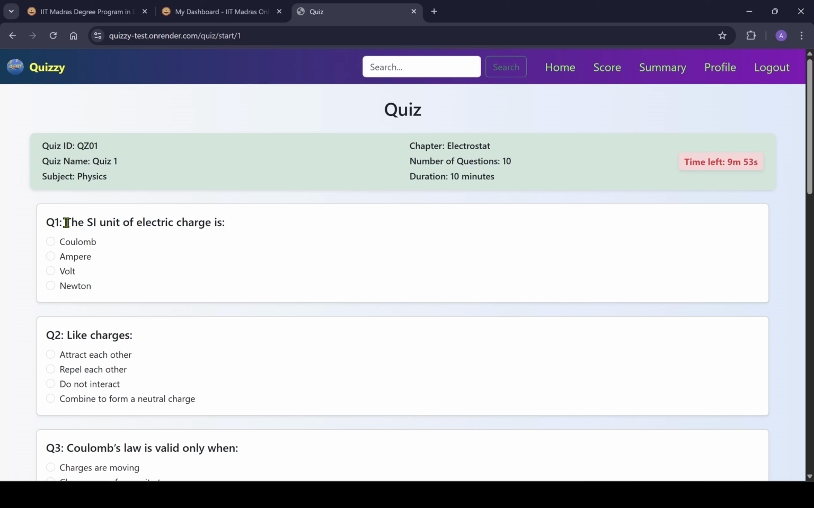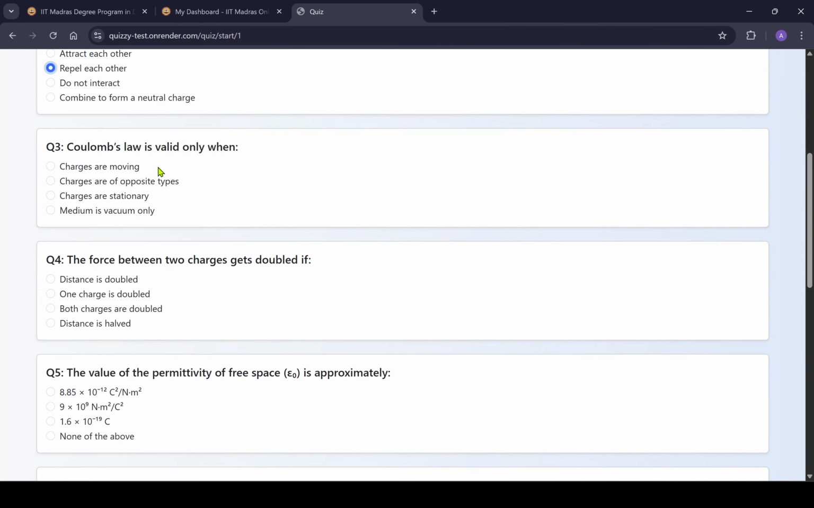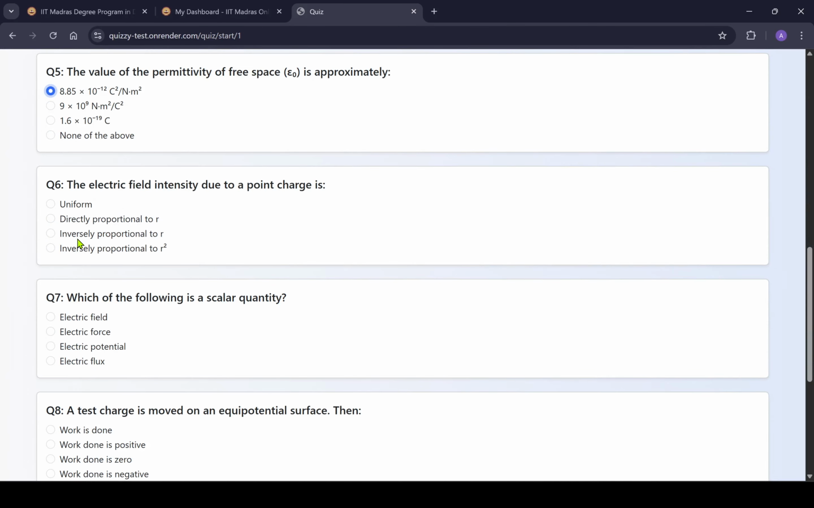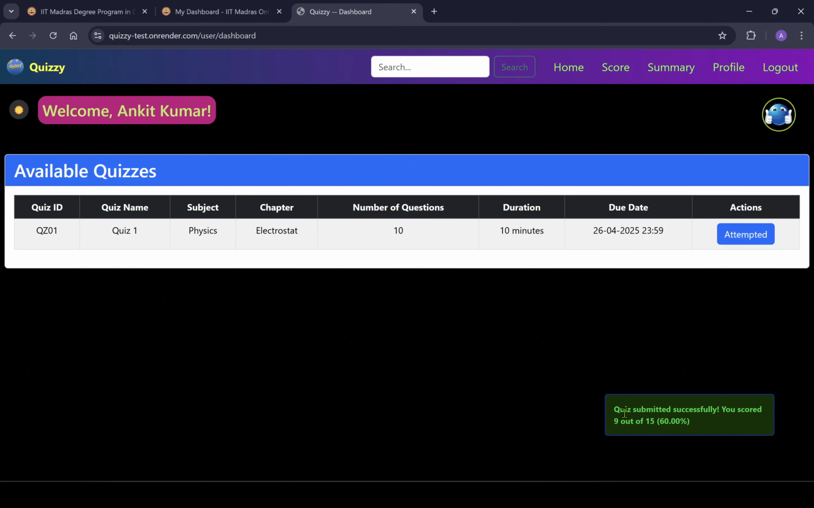Now the question is here, and the options. These are MCQ questions. The SI unit for electric charge, let's select coulombs, and so on. Randomly I select any options. Okay, yeah, so my score is 9 out of 15.